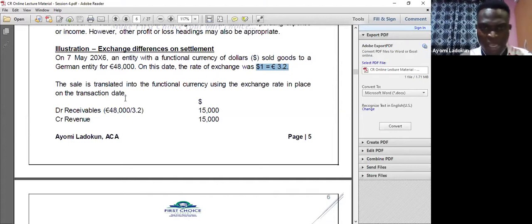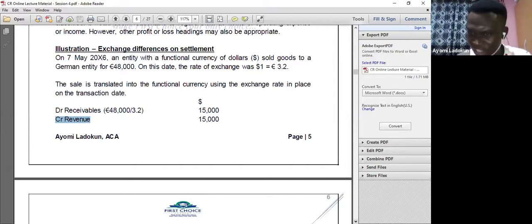So when converting that transaction on the date it occurred, I say 48,000 euro divided by 3.2, which gives me 15,000. That would be my dollars: $15,000. I will now debit receivables and credit revenue. That is the date of the transaction. What have I done? I have converted it using the spot exchange rate. I will now continue.